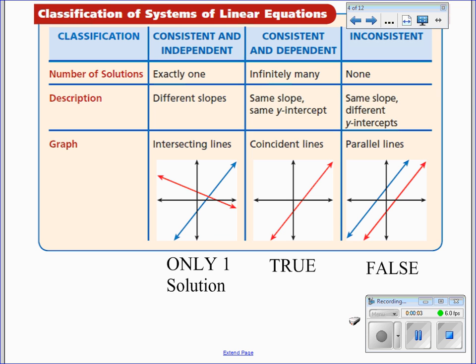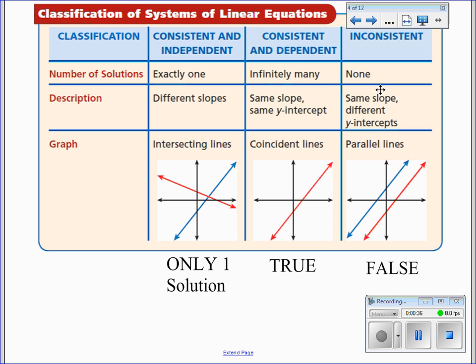Okay, this is going to be a quick video on section 6-4. In section 6-4, we were labeling and classifying our special systems. This is the half sheet of paper that I had given you. Up until now, we had really been focusing just on consistent and independent systems. Those are your typical systems where, when you graph each line, you're given one intersection point. And so there's really only one solution.